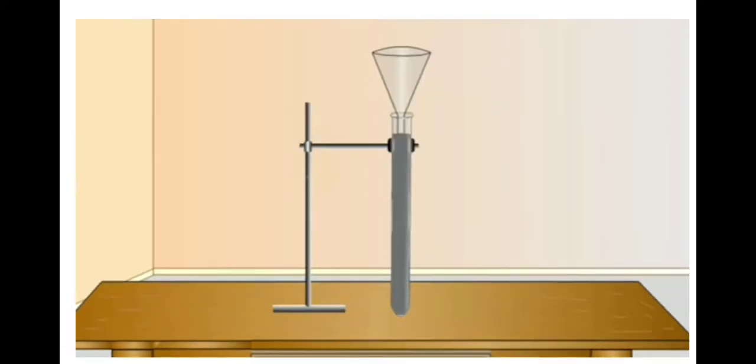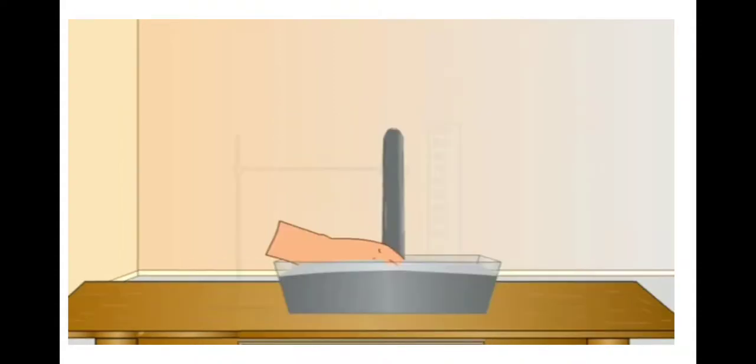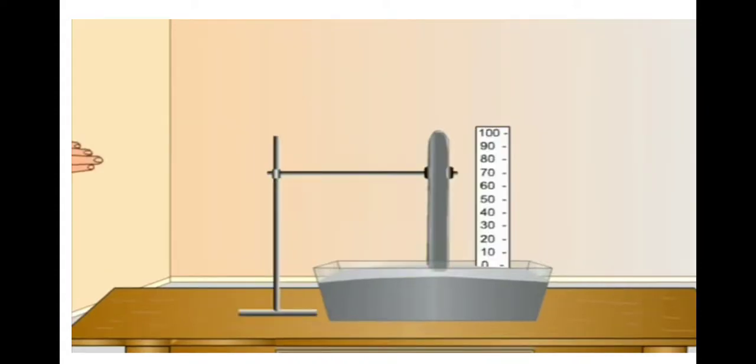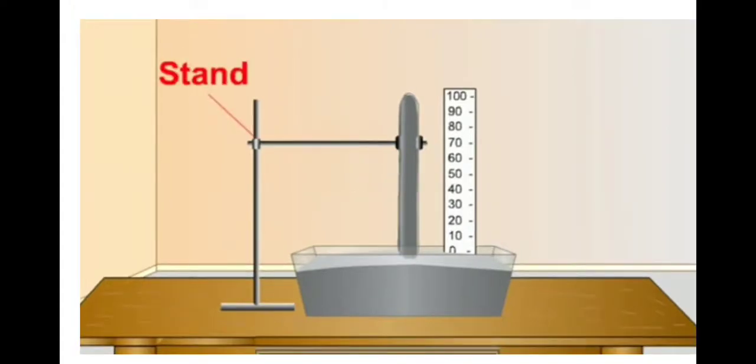After filling mercury in the capillary tube, it is put in an inverted position in the trough containing mercury. The open end of the tube is closed with the thumb and the end dipped in the mercury trough. Students, the thumb is removed very carefully so that no air passes into the capillary tube. The tube is supported with the help of a stand and a graduated scale is put parallel to it.